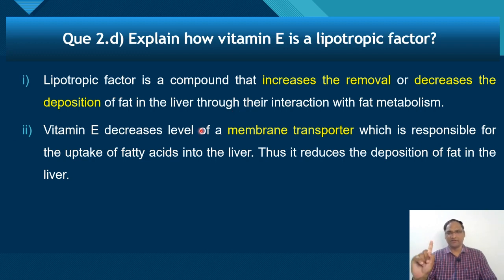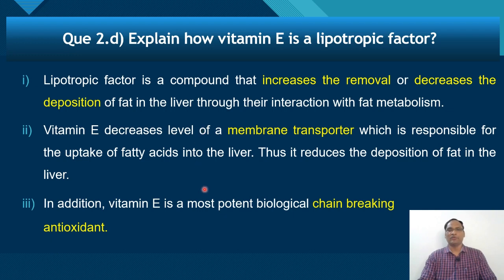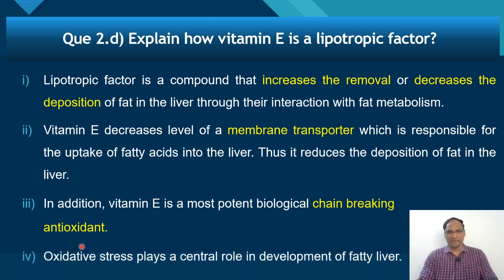Okay, now this is the first mechanism. What is the second mechanism? The already well-known action of vitamin E is antioxidant. It is the most potent biological chain-breaking antioxidant. Very important, each word is important. Now what is the role of oxidative stress in the causation of fatty liver?